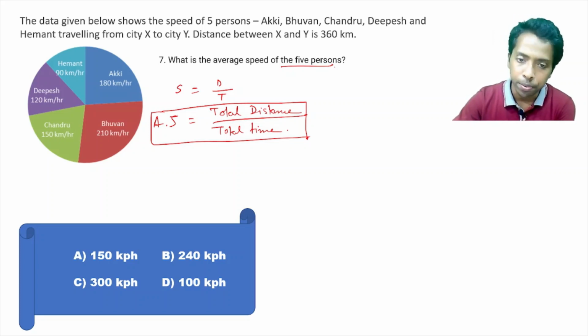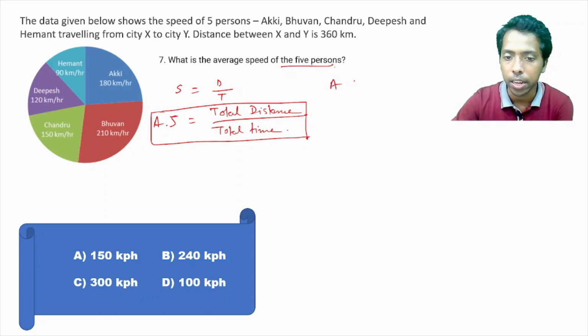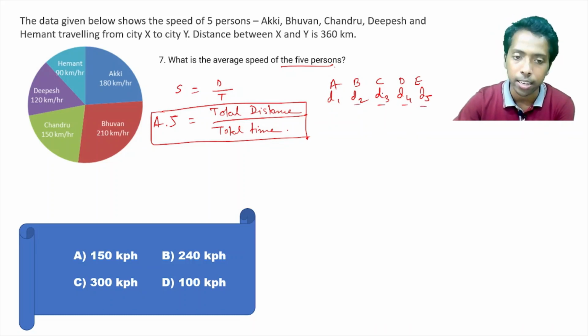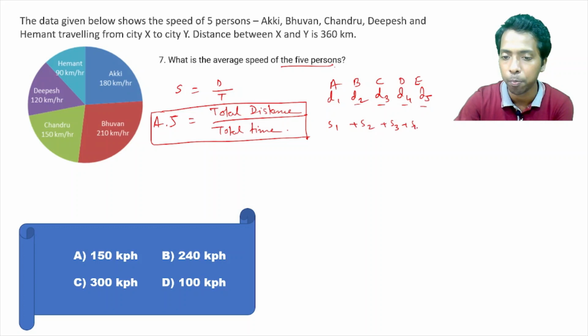Suppose there are 5 persons given, A, B, C, D, and E, and individually they are traveling D1 distance, D2 distance, D3 distance, D4 distance, and D5 distance. The individual traveling distance is not the same. So for that case, you cannot take the speed, that is S1 plus S2 plus S3 plus S4 plus S5, and then divided by the number of persons, that is 5. This is not giving you the correct answer.